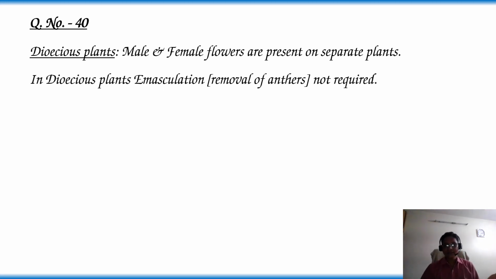In such plants, emasculation is not carried out, because in female plants anthers are absent. So automatically there is no need to remove the anthers. So emasculation is not required in dioecious plants for artificial hybridization.